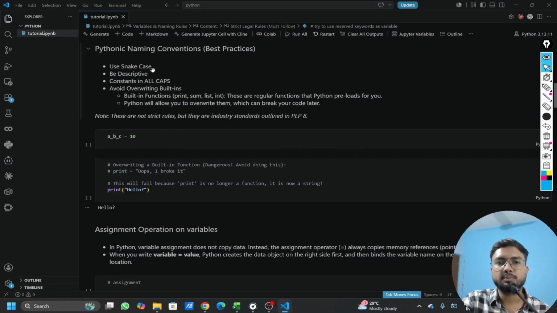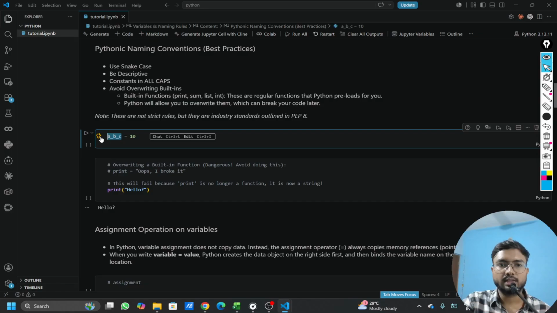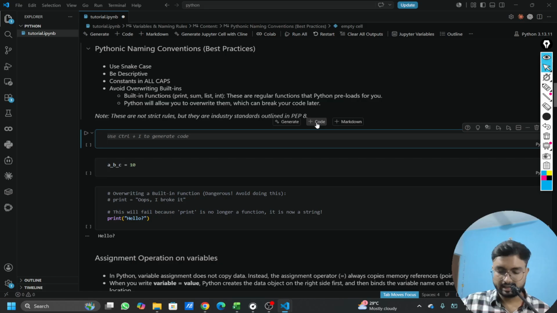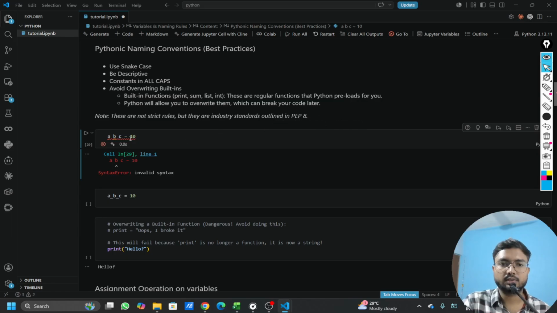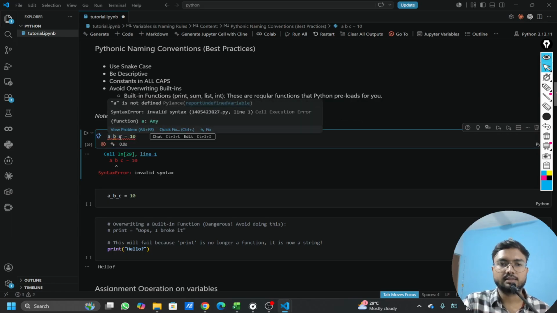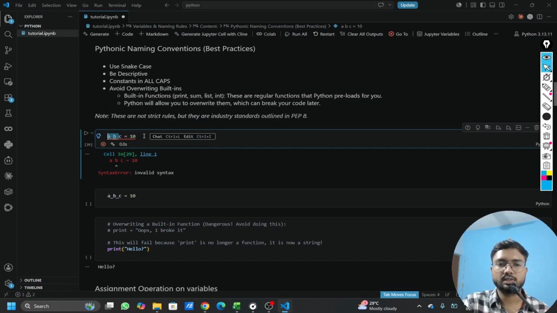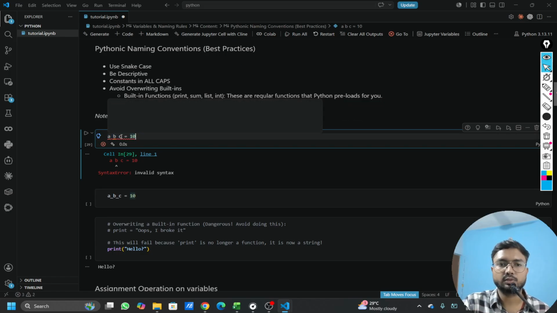One of the most important things is snake case, which we also saw in our PEP 8 Python style. You can refer to the indentation class for that. What it means is that our name should be in small case, and it should be separated using underscores instead of spaces. If I try to use spaces like a space b space c equal to 10, it will throw an error. It doesn't recognize space as a standard rule. According to the rule, it's not recognized. It's separating all of these into three different variables.